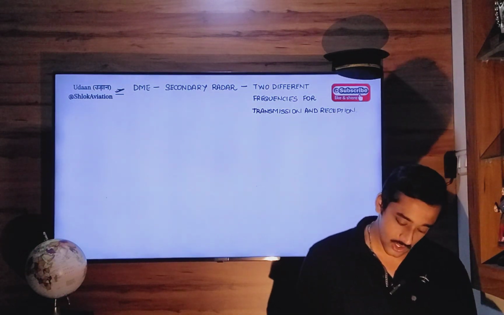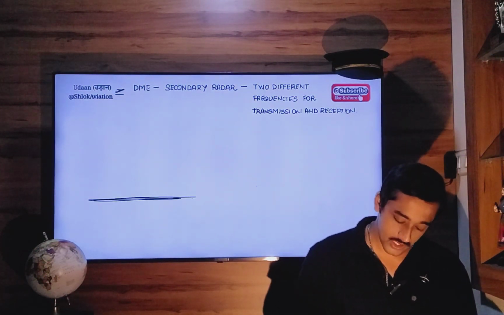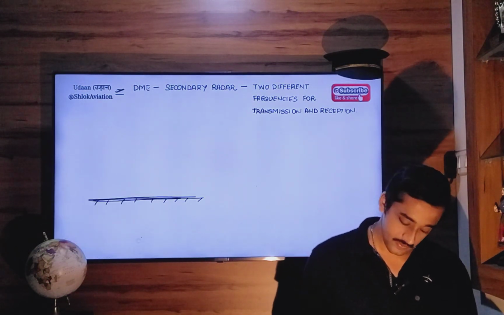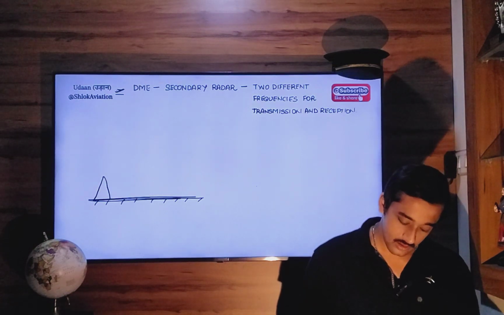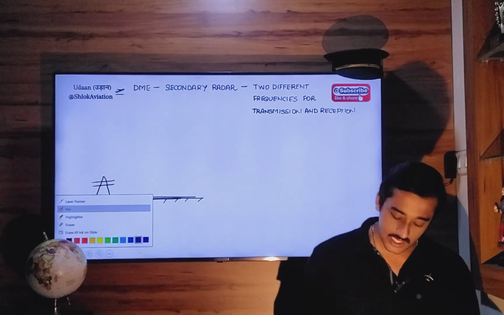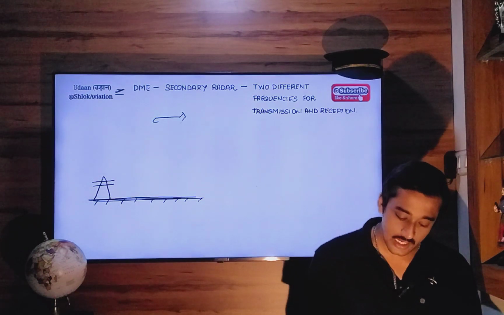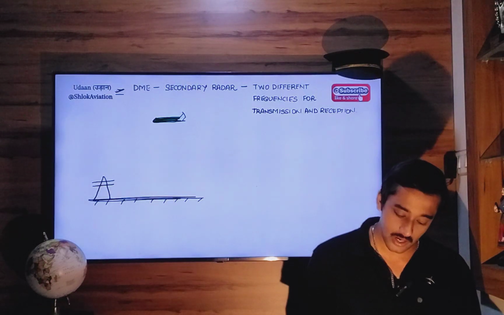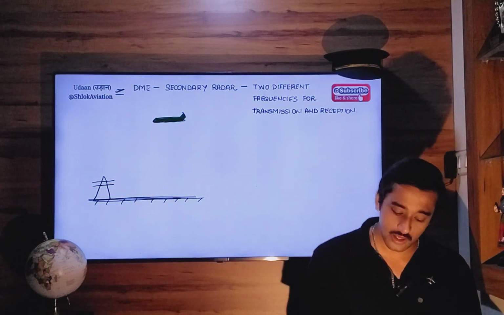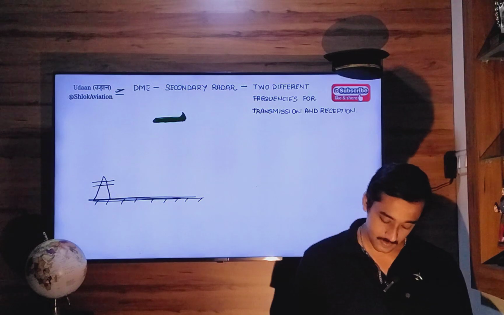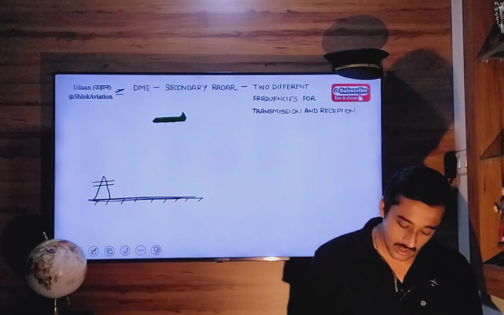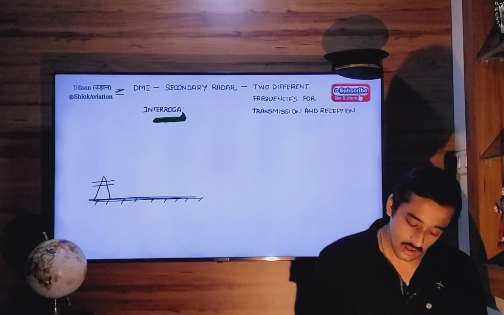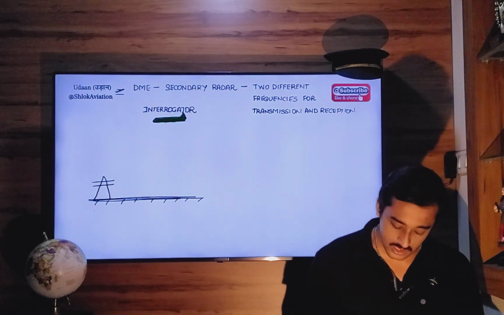Okay, so let's say this is your ground surface. There is a DME station here. Aircraft is in the atmosphere. Now, in case of distance measuring equipment, your aircraft becomes the interrogator, and the DME station on the ground will become the transponder. So, I am writing it here, interrogator, and the DME ground station becomes the transponder.